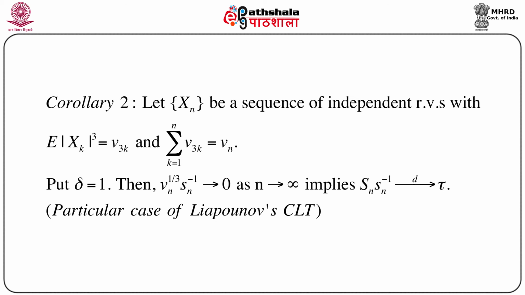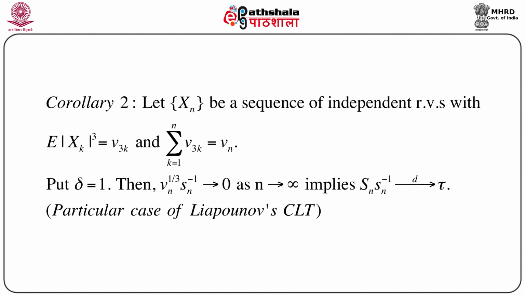Another corollary we can think of immediately is that if Xn is a sequence of independent random variables with expectation of modulus of Xk to the power 3, that is we are assuming the third order moment, equal to say nu 3k, and summation k equals 1 to n nu 3k equals Vn, then if we put delta equals 1, it is immediately clear that Vn to the power 1/3 into Sn to the power minus 1 goes to 0 as n goes to infinity, which means Lyapunov's condition is satisfied.